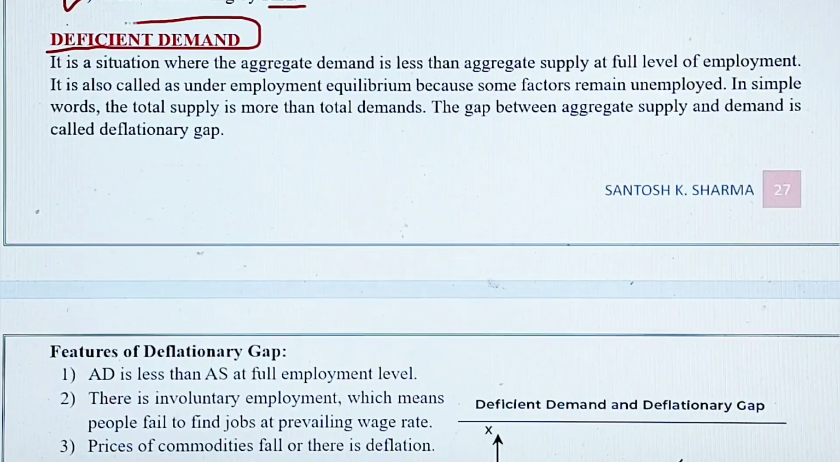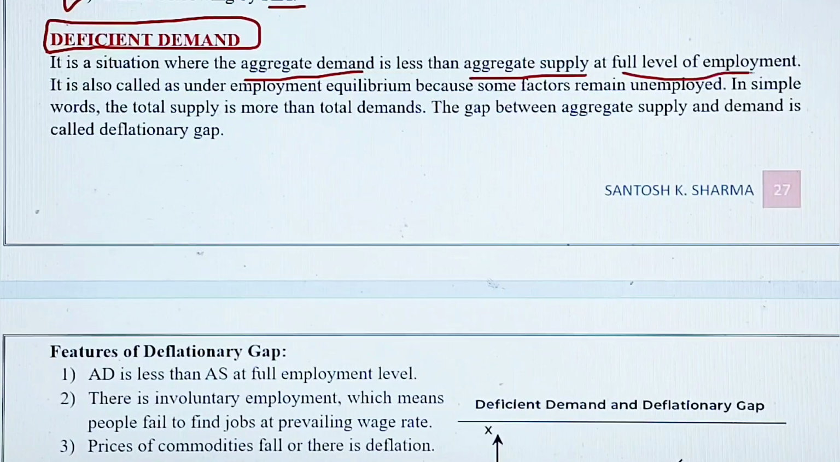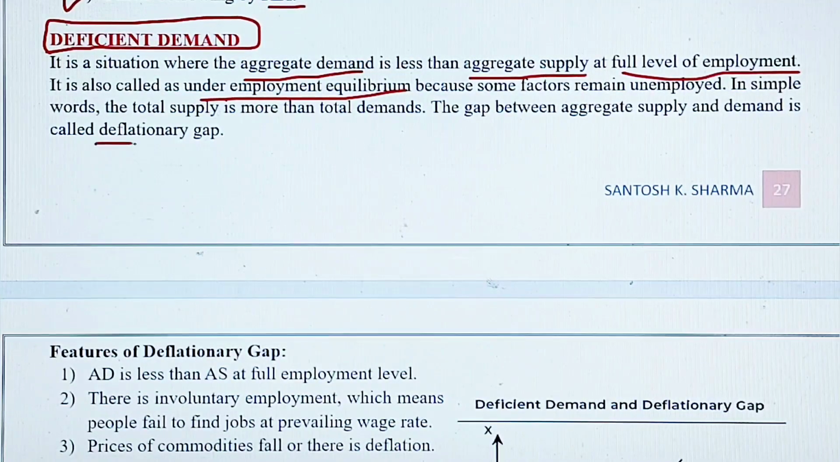What is this deficient demand? Basically it is just the opposite of excess demand. It is a situation where aggregate demand is less than the aggregate supply at full level of employment. You must remember these keywords, and it is also known as underemployment equilibrium, because some factors remain unemployed, and that is why this situation arises. The gap between the demand and the supply is called the deflationary gap. In excess demand we have an inflationary gap, in deficient demand we have a deflationary gap.